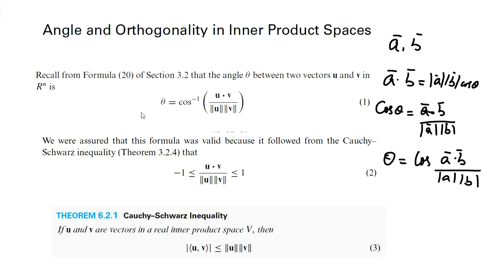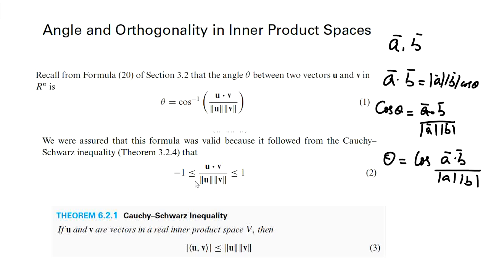Similar to that, we define angle between two vectors in any general vector space. So theta is given by cos inverse of u dot v divided by norm u norm v. Here u dot v is the inner product of u and v.